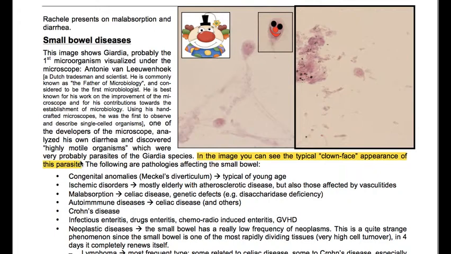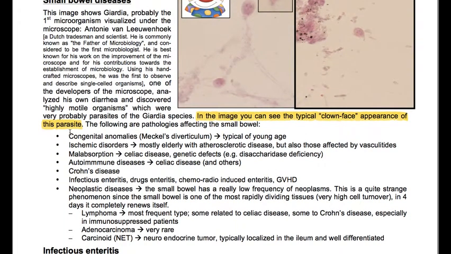affecting the small bowel. Congenital anomalies, like Meckel's diverticulum, which is typical of young age; ischemic disorders, mostly in the elderly with atheromatous disease, but also those affected by vasculitis; malabsorption, so celiac disease, genetic defects like disaccharide deficiency, autoimmune diseases like celiac disease and others; Crohn's disease; infectious enteritis, drug enteritis, chemoradiation-induced enteritis, graft versus host disease.